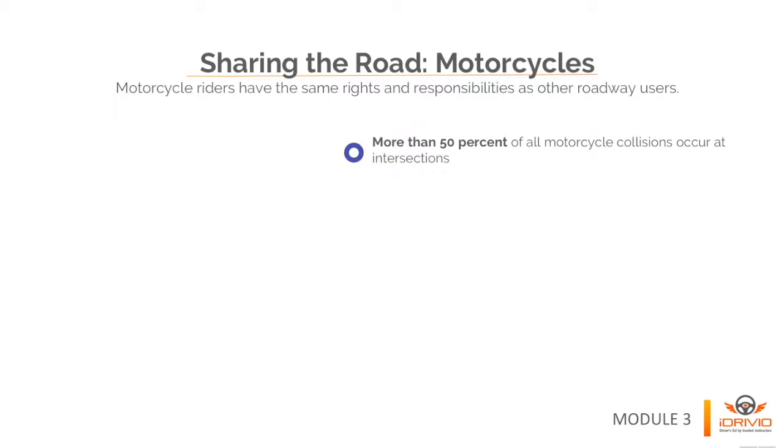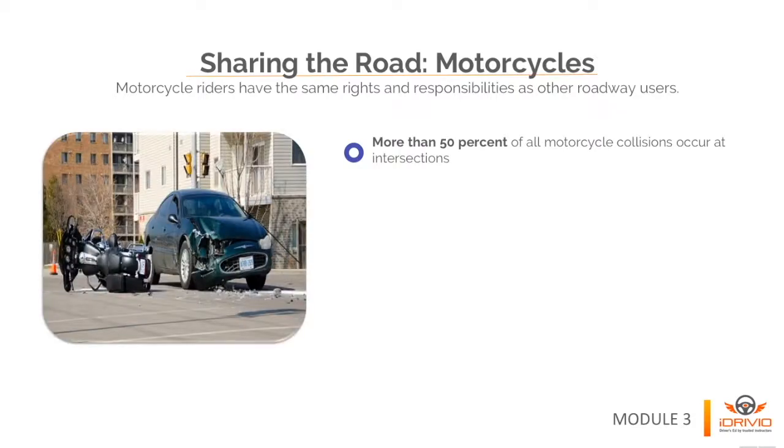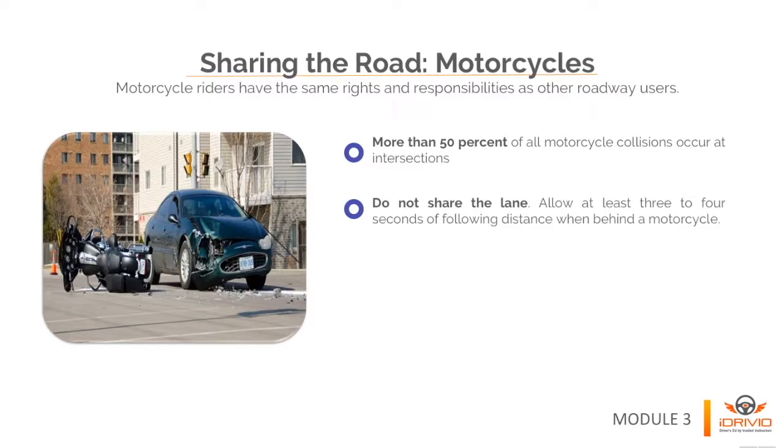More than 50% of all motorcycle collisions occur at intersections. The most common collision occurs when an oncoming automobile makes a left turn in front of a motorcycle. Although there may be enough room in the traffic lane for an automobile and a motorcyclist, remember that the motorcyclist needs the room to maneuver safely and is entitled to the entire lane. Do not share the lane. Allow at least 3 to 4 seconds of following distance when behind a motorcycle.